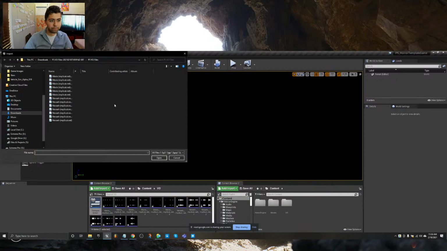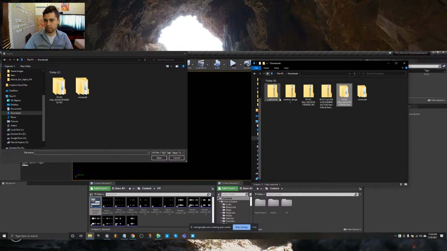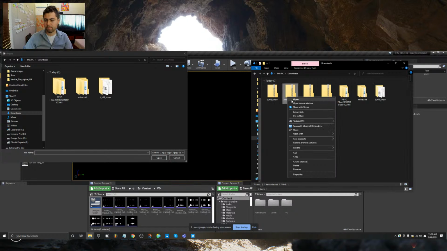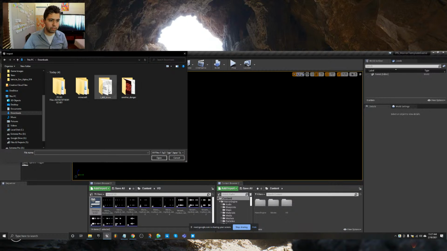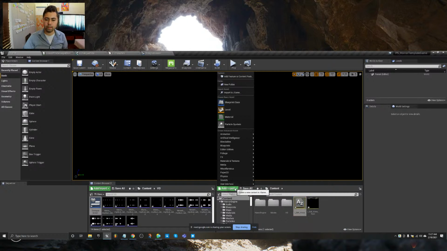Let's import those fonts. They're zipped up, so let's unzip them. Extract. All right, now we can bring these in. All we need is the font file. Yes. Import again.